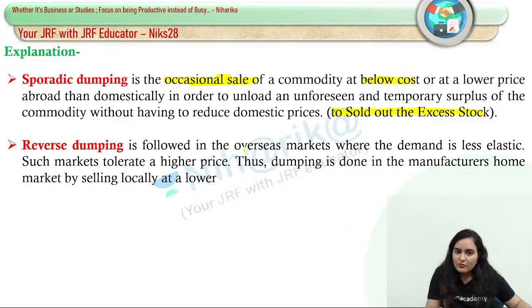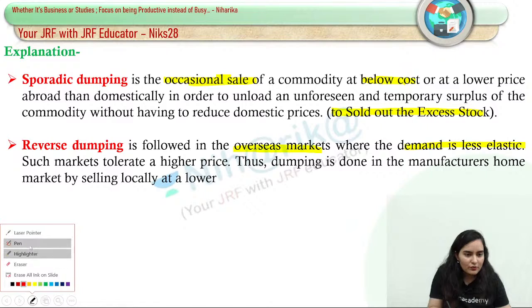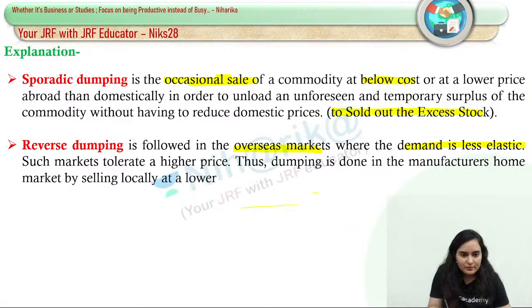In reverse dumping, it is followed in the overseas market, where the demand is less elastic. What is the meaning of less elastic? It means that where the price will rise or fall, it will have less impact on the change in quantity demanded.